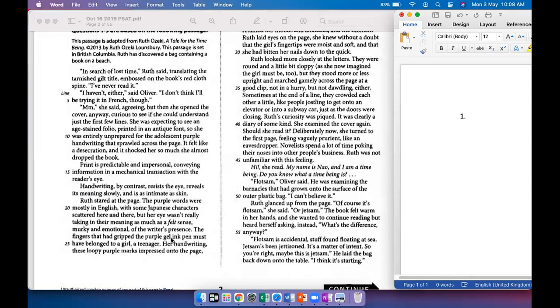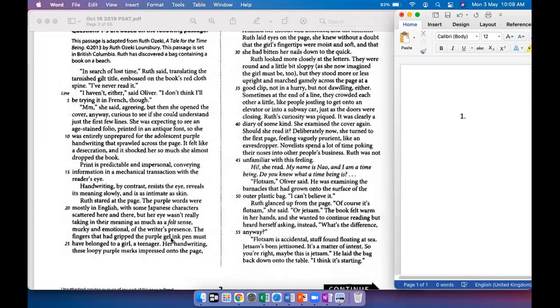Okay, so again, a lot to unpack in this paragraph, right? So here, the first few lines describe what the handwriting was telling Ruth, right? We already know that she's really interested in what's on the page because it gives her an insight into the person who has written those words. So what is the writing telling her? She felt that the writing was sloppy, right?